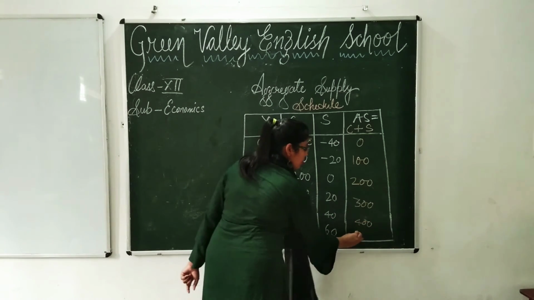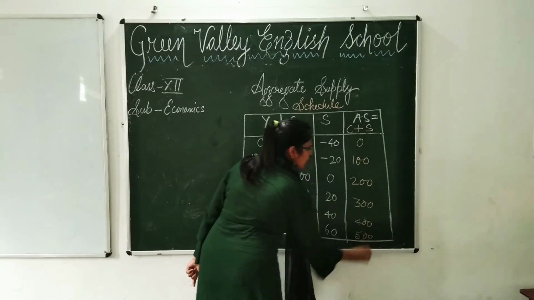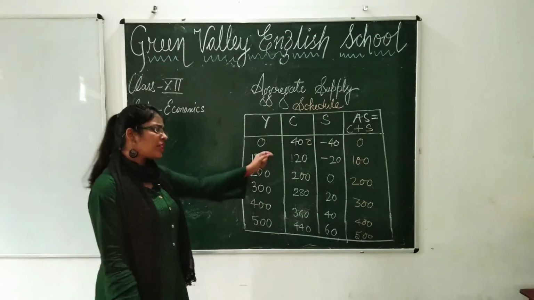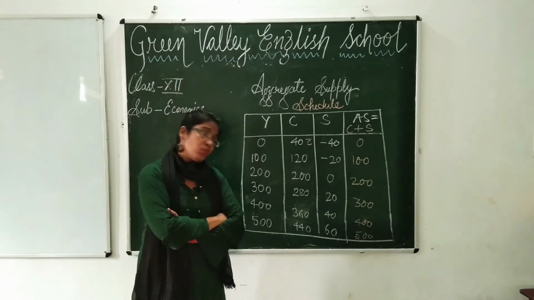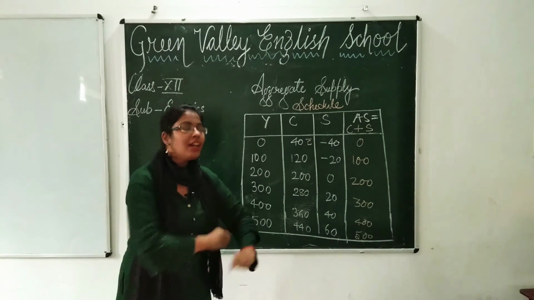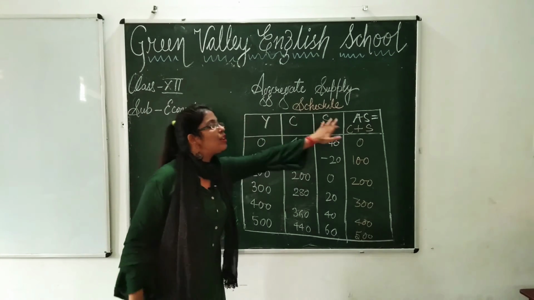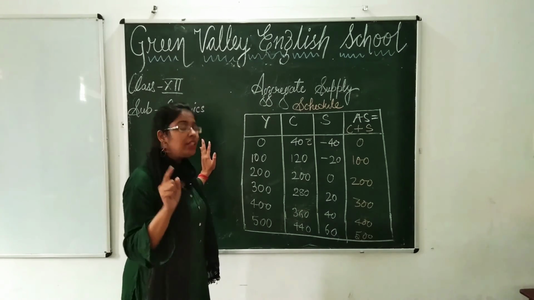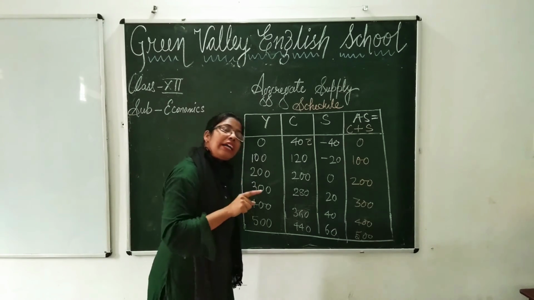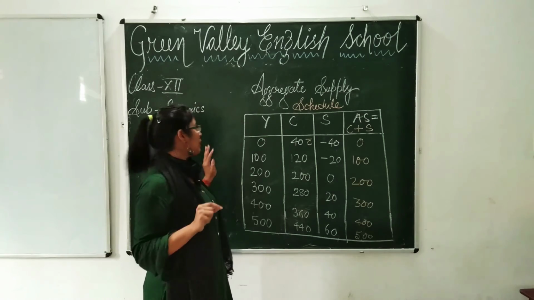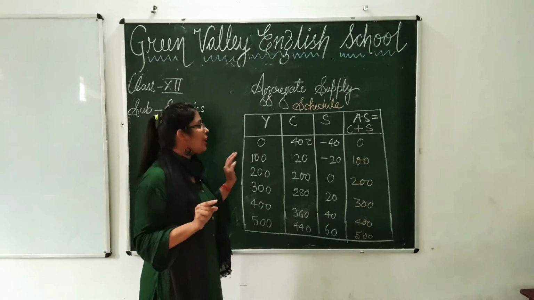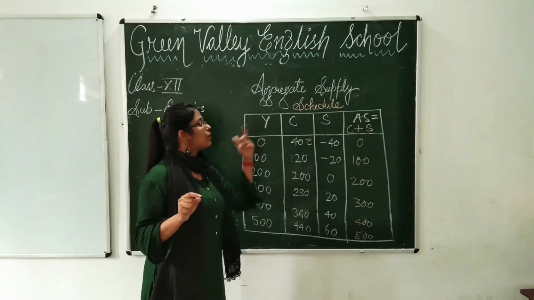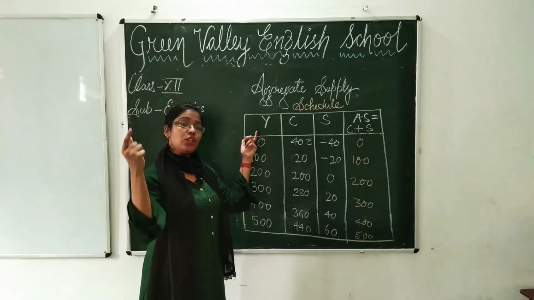440 plus 60, 500. Now students, after seeing the schedule, what do you find? Do you find something? Yes. You find that Y is equal to AS, as I have told you while teaching you the definition, that AS is equal to Y, and AS is equal to Y is equal to C plus S. I wrote this formula for you all. You have seen, so AS is equal to Y and is equal to C plus S.